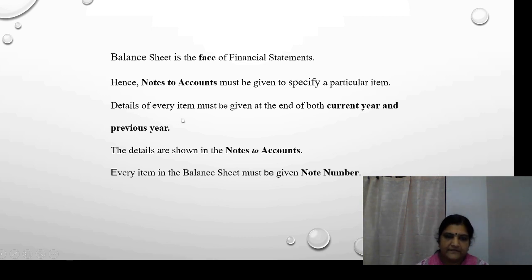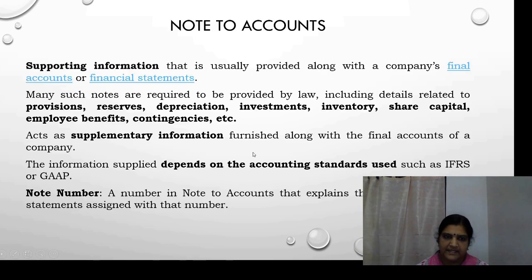Then details of every item must be given at the end of both current year and previous year. So in the format itself, there are three columns on the right side, that is one is note number, then comes current year, that is the current year amount, and the previous year amount. So details of every item must be given at the end of both current year and previous year. Then the details are shown in the note to accounts. Then every item in the balance sheet must be given a note number. Now we will see this in detail.